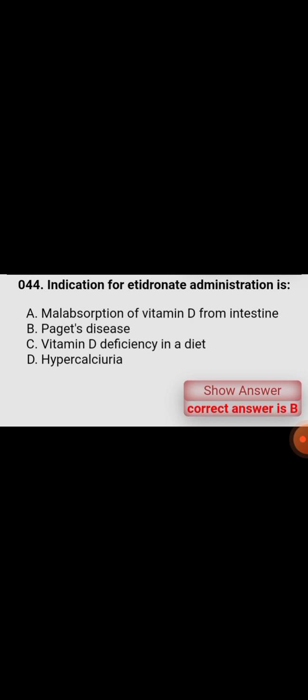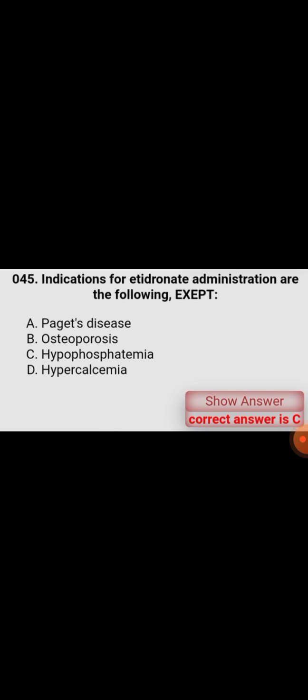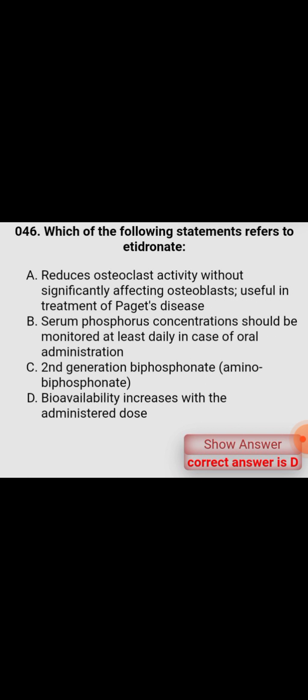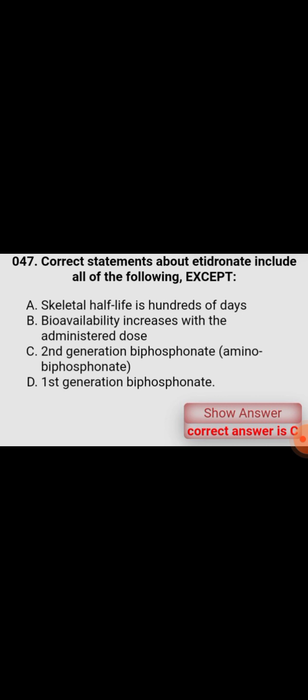Indication for etidronate administration is Paget's disease. Indications for etidronate administration are the following except hypophosphatemia. Which of the following statements refers to etidronate? Bioavailability increases with the administered dose.